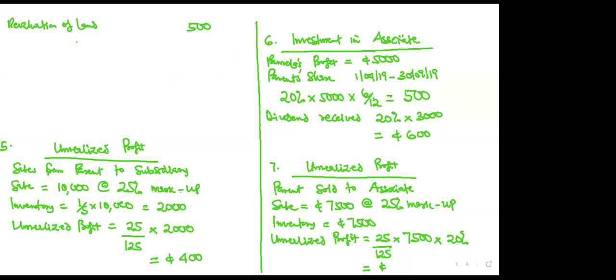But in an associate, you don't have control. You are controlling only 20%, what you have invested. So you are only entitled to your 20%. Therefore, unrealized profit, anytime it involves the associate, you multiply by the percentage you own in the associate. Are you getting it? Calculate that for us. 300. So that's 300 cedis.